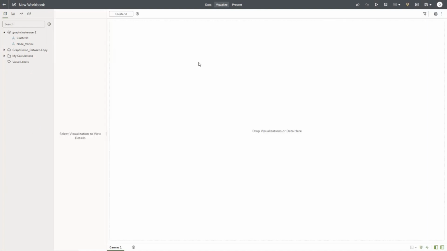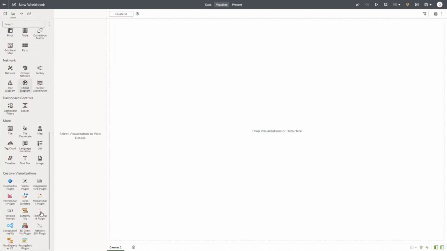Here, I need to create the right graph to see this information and make sense of it easily. So I'm going to navigate to the visualization tab here on the left hand side. When I scroll down, I see that there is a network 10K plugin. This is the right plugin that needs to be used. This is a custom plugin. In the hands-on manual, you will get the link to download it to your own instance, but in this instance, it's already made available. I just drag and drop it here.